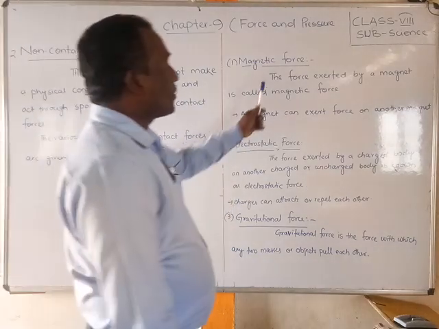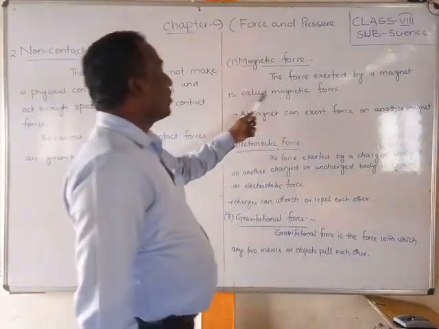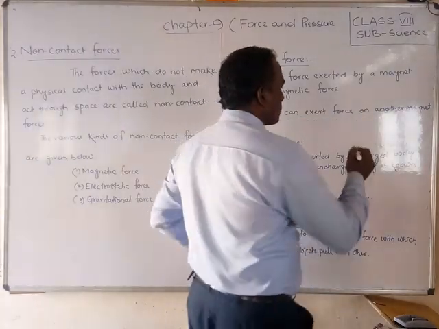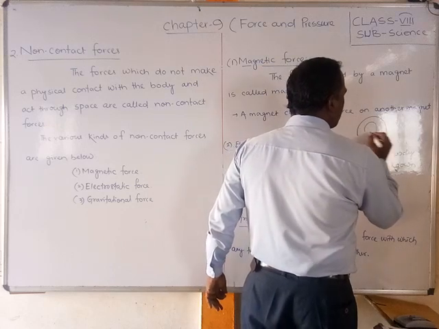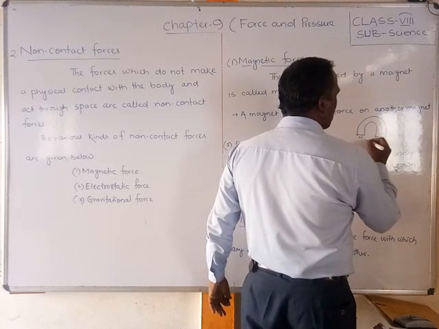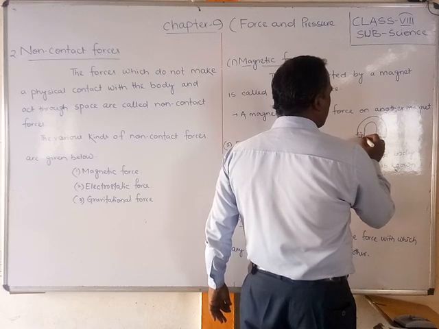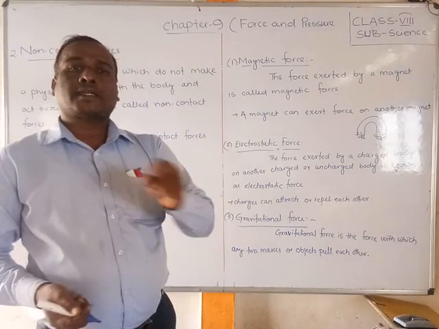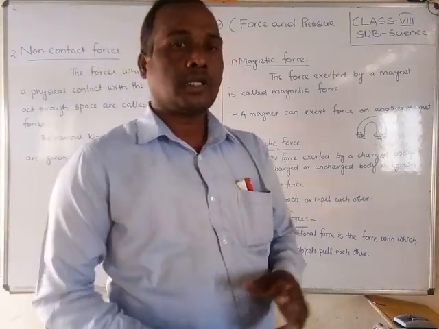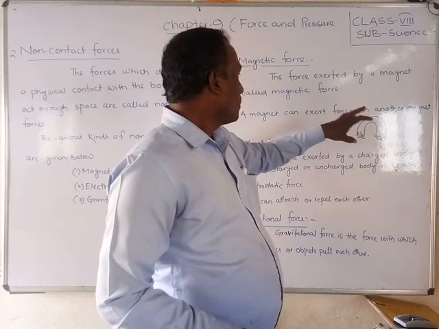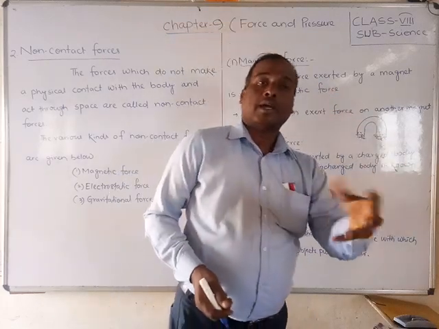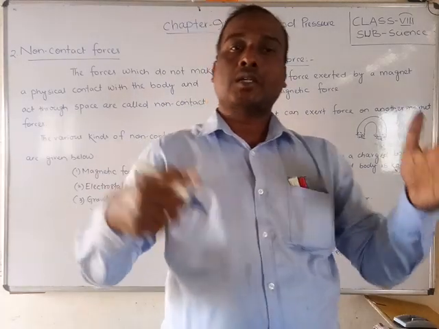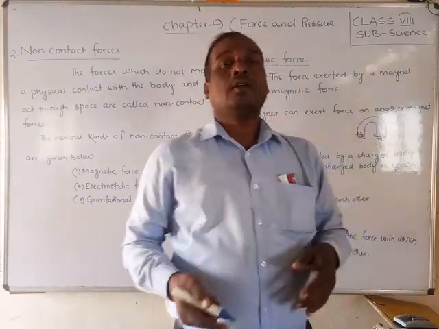I have already explained this to you. The force exerted by a magnet is called the magnetic force. A magnet can exert force on another magnet. Suppose you take a horseshoe magnet, with a north pole and a south pole, and touch the poles to many iron nails. What happens? The magnet attracts the iron nails. This is due to the magnetic force, but there is no physical contact. Without physical contact it acts on the nails.